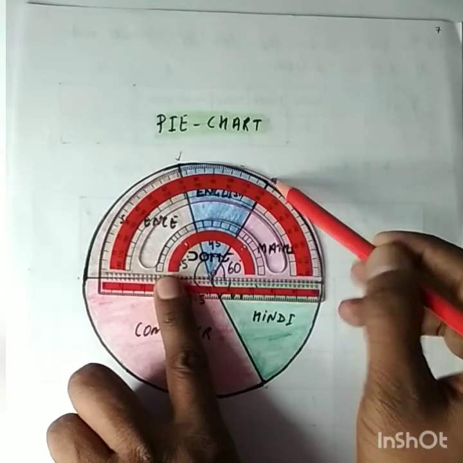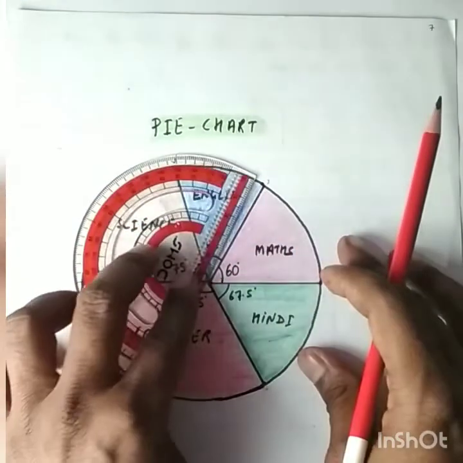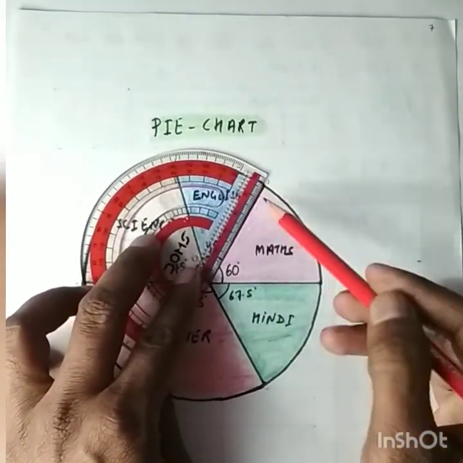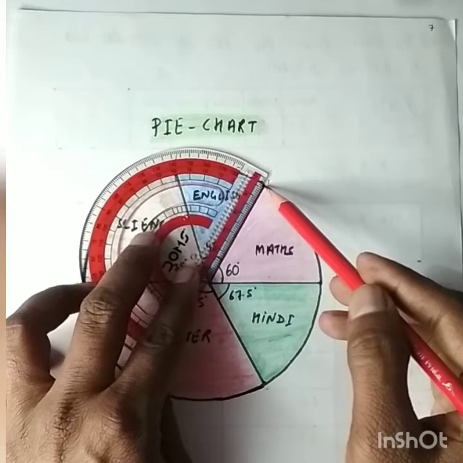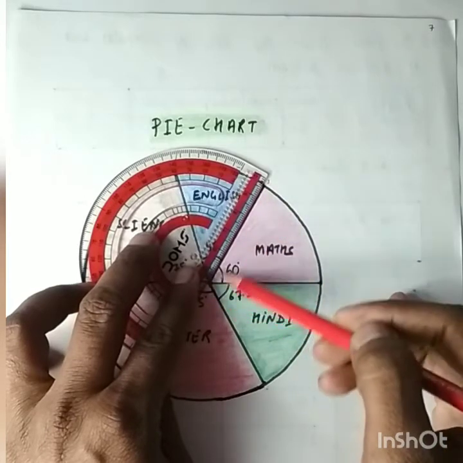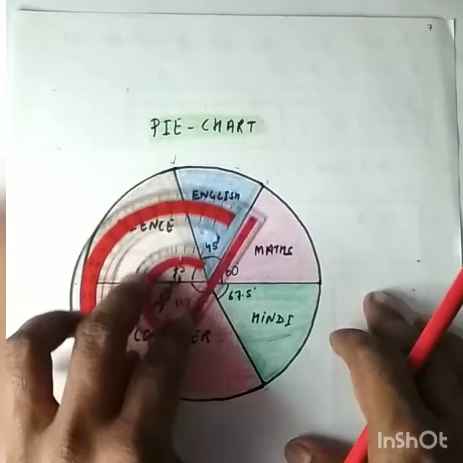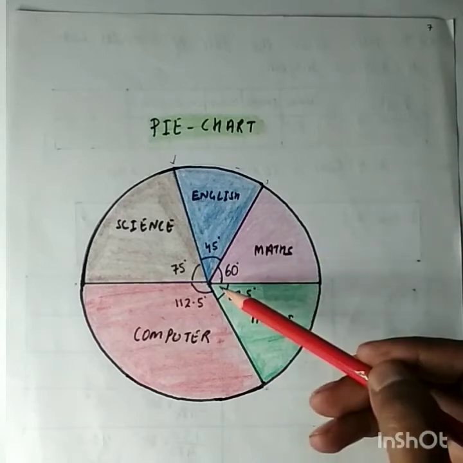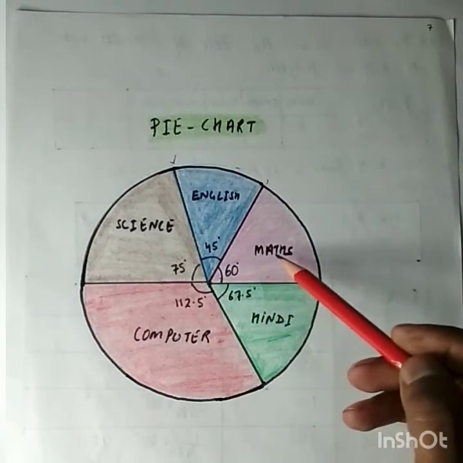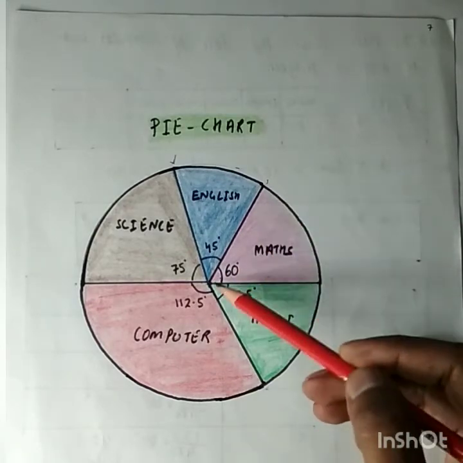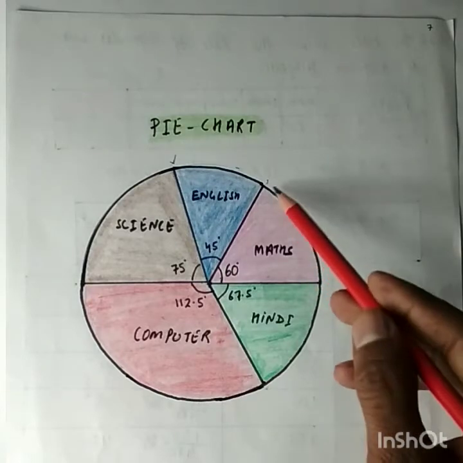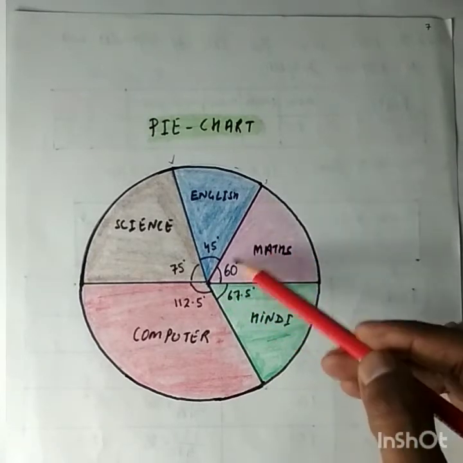I will mark here 60 and draw an angle of 60 degree, and I will write 60 here and maths here. So this sector is representing the number of math books sold.